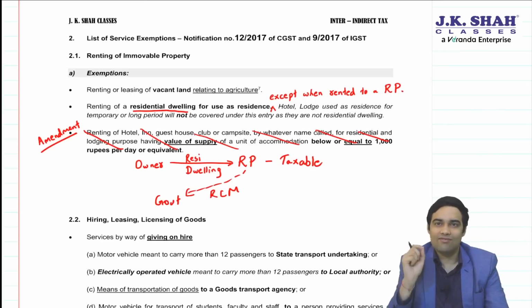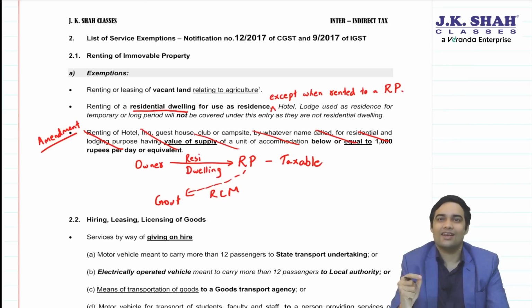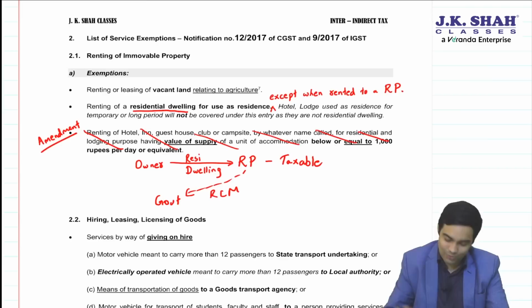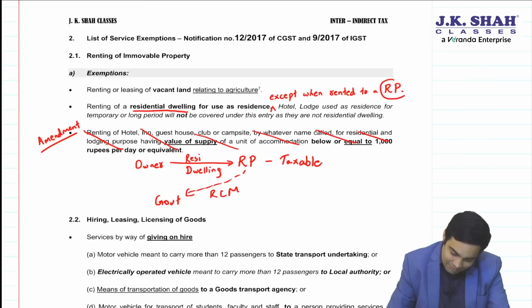But we are very clear with one aspect, that if a residential dwelling for residence, exemption is now no more there. Earlier also, residential dwelling when it was given for office use, it was taxable. Now, if it is given for residence use, still it will be taxable provided it is provided to a registered person.